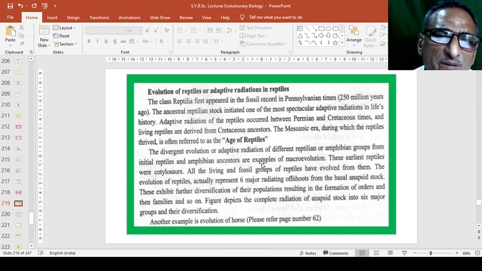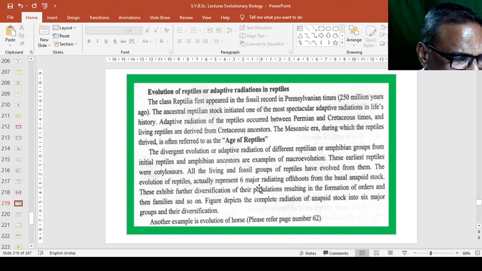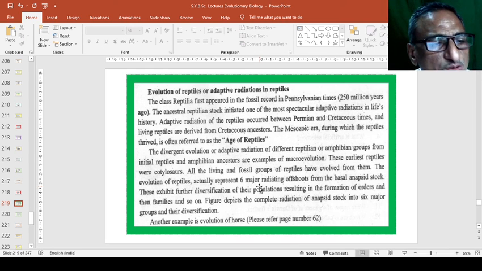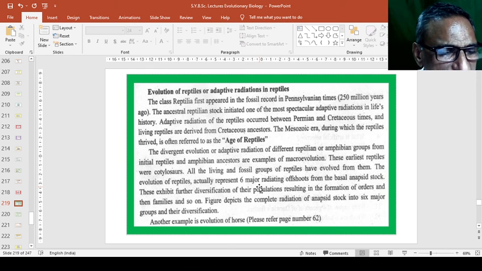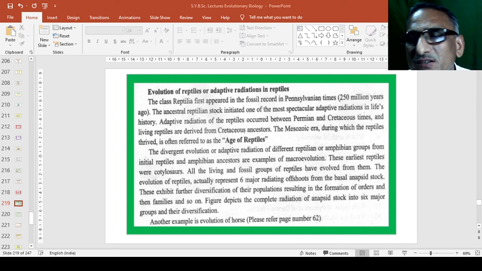Evolution of reptiles, or adaptive radiation in reptiles, we will continue in the next lecture. Till then, we will have a small break here.